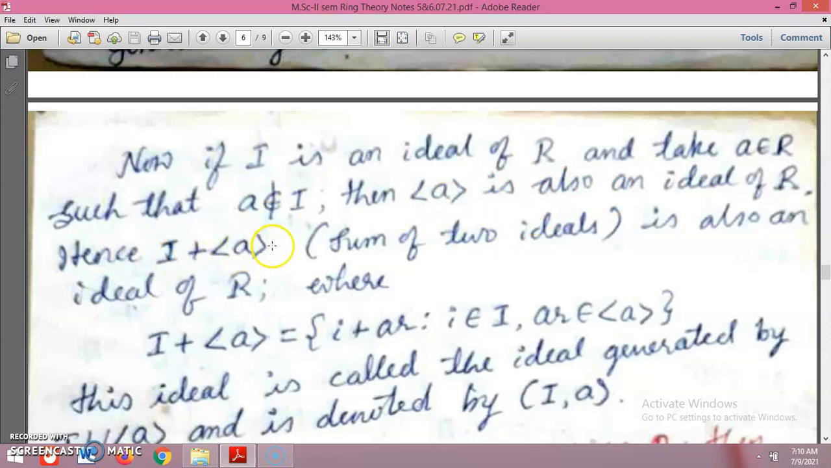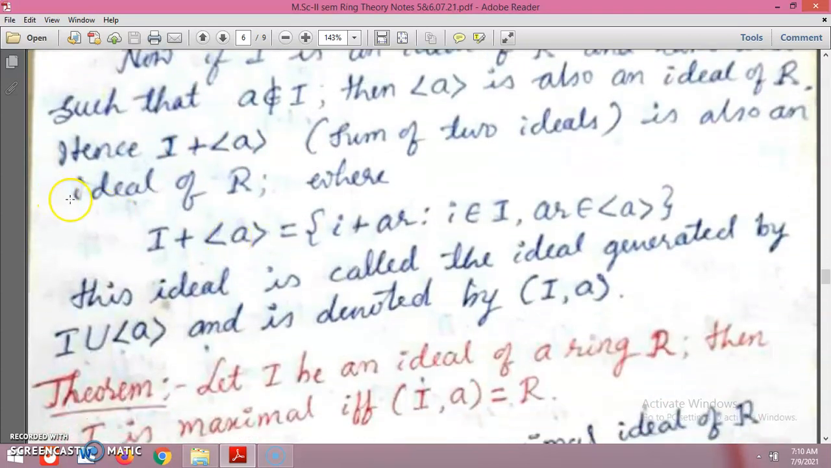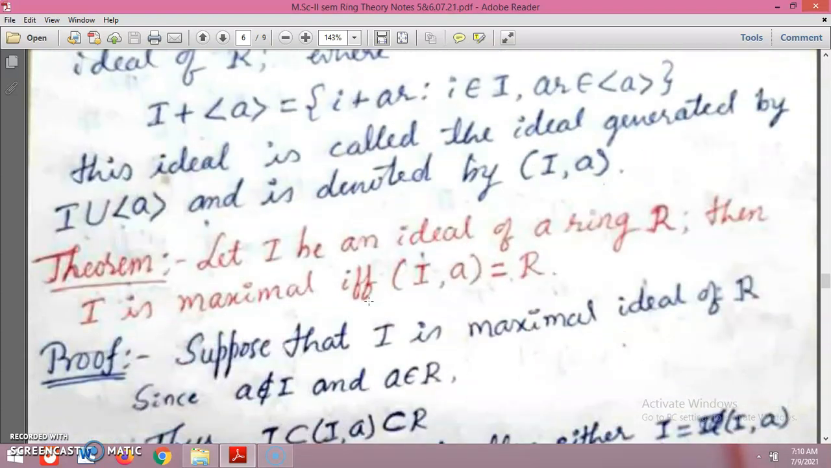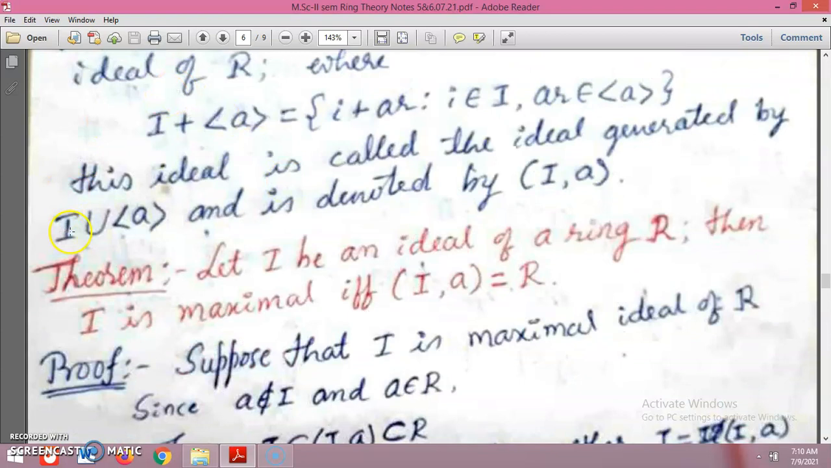Hence I plus aR, the sum of two ideals, is also an ideal of R. That ideal can be expressed as I plus aR, where I is the ideal and aR is generated by a only. This ideal is also called the ideal generated by I union a, and it is denoted by I, a.